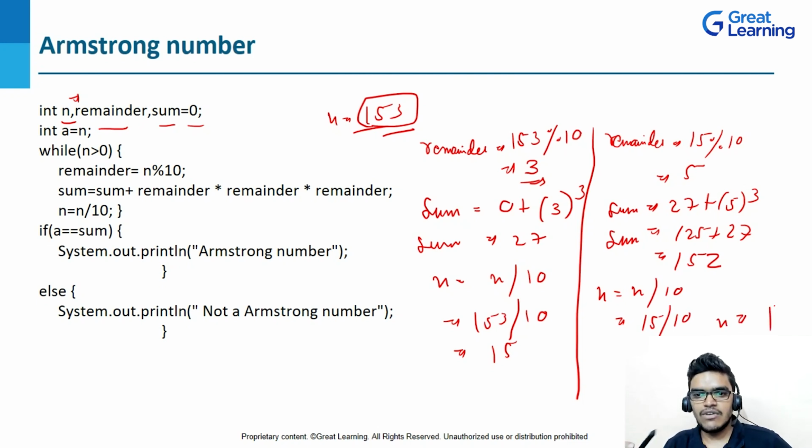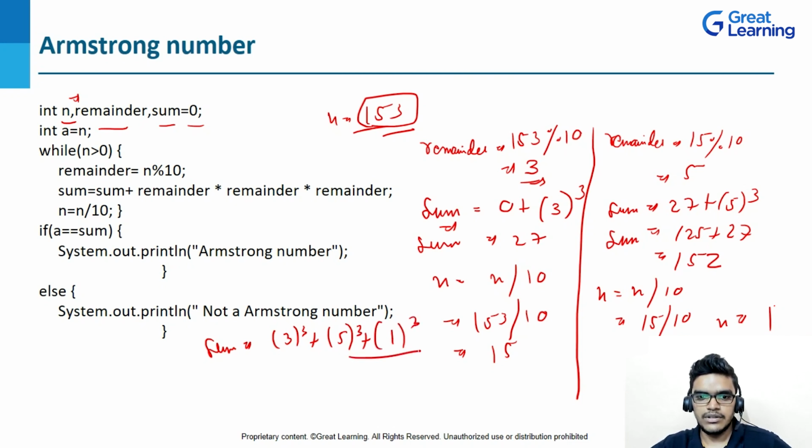So you can see that was the logic behind it. Here in sum I am adding 3 cube, then 5 cube, and the next time I perform the while loop, the sum will be 3 cube plus 5 cube plus 1 cube. So this will be my sum. And if you see the n value also, first I had 153, but 3 was removed, right? Then 5 was removed. So in this way this logic is working and I am getting the value of my sum, right? Now let's see the logic.